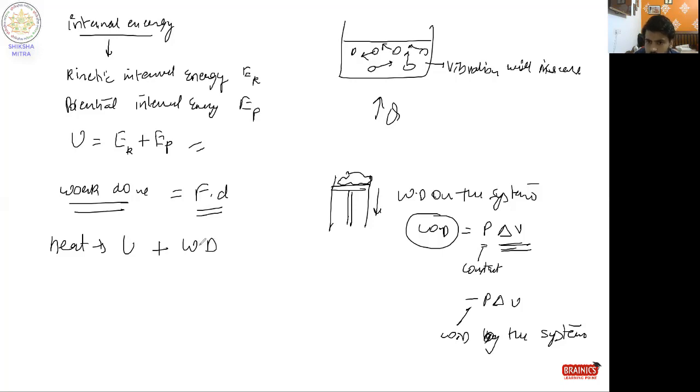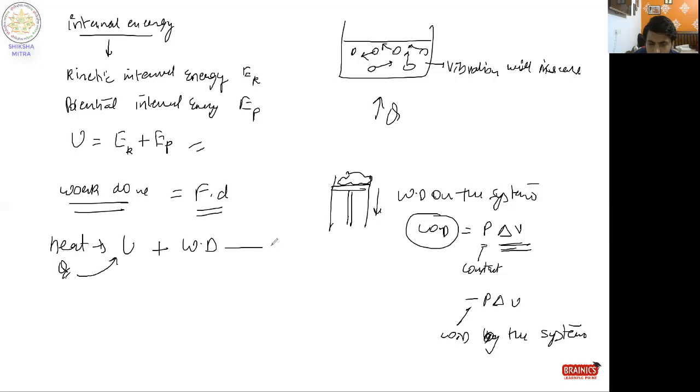It depends. If this system is constrained so that there is no change in volume, it definitely means that this heat, denoted by Q, is totally converted into U. It just increases the temperature of the system. No work is done by the system. This is all we will cover in detail about the first law of thermodynamics.